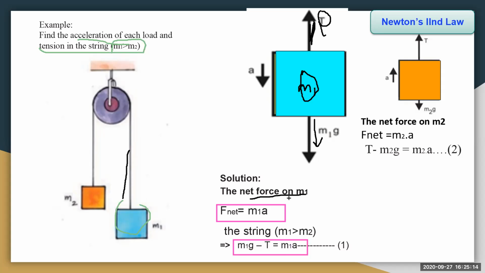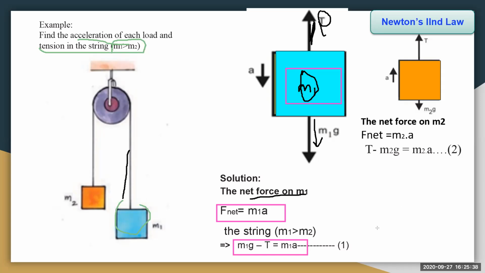Why are we subtracting T? Because the tension force is less, and the weight of the body due to gravity is showing downwards, it is more, and m1 is greater, therefore m1g minus T is equal to m1a. This is the first equation.